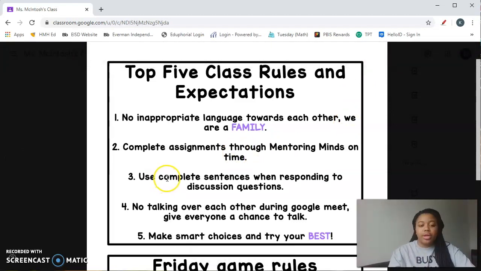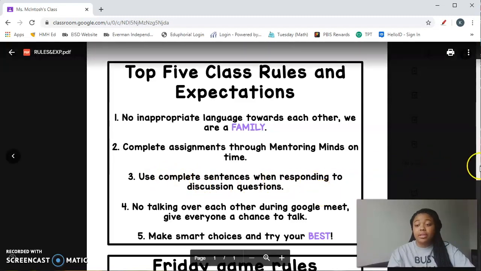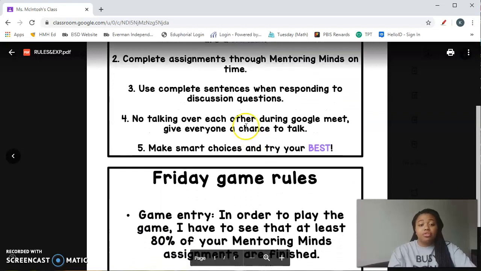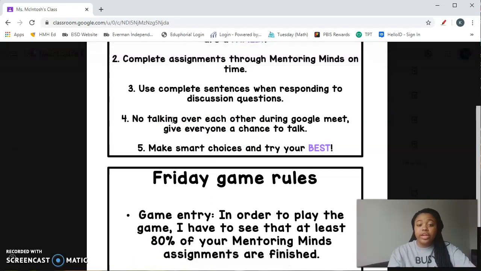Third, use complete sentences when responding to discussion questions, because I'm really trying to still enforce them using complete sentences, and I know that's important for me in my class. The fourth one, no talking over each other during Google Meet. Give everyone a chance to talk, okay?